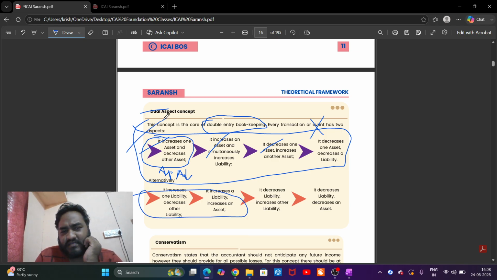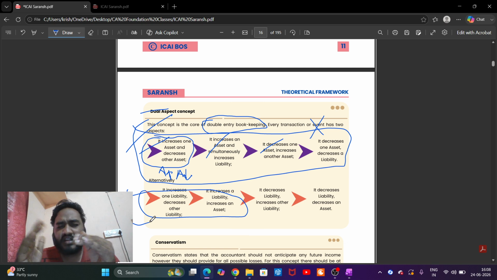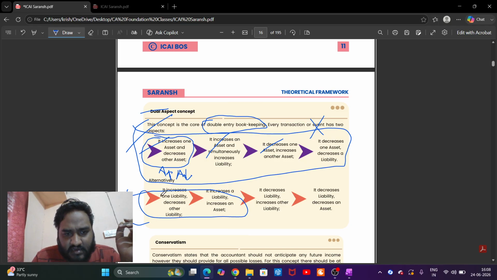Just keep this in mind. Do not read this, because you will get confused. They are just reversing it. Just reverse the liability. Close your eyes: liability, decrease in liability. What should I do? Either increase the liability or decrease the asset. That's what they said: decrease in liability, increase in liability.